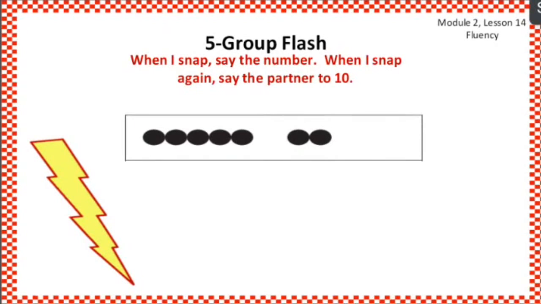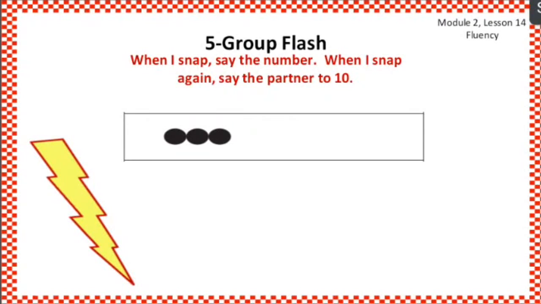Very good. Now I have 7. Now I want to snap again. 3, because 7 and 3 make 10. Yes, 3. Now I want to snap again. 7, because 3 and 7 make 10.